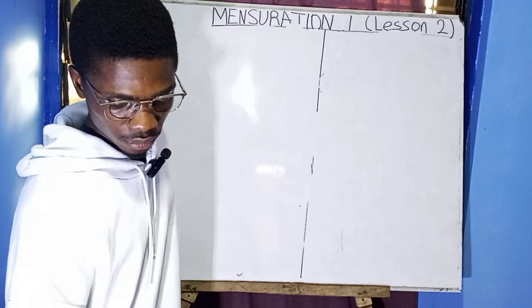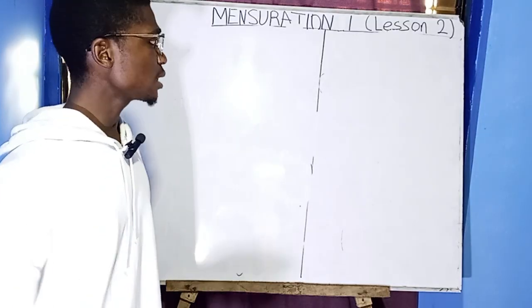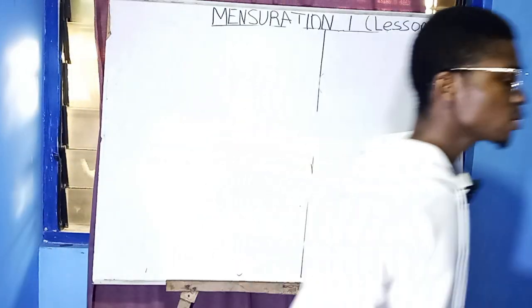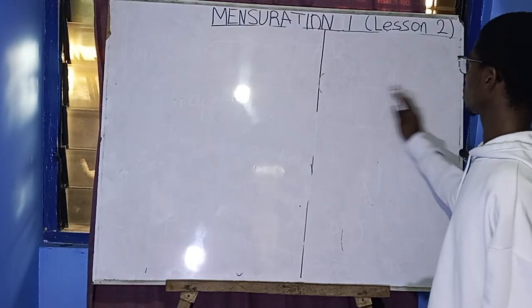So that is the rhombus. But there is another area for rhombus. How to calculate the area of a rhombus? I told you the rhombus is like this.